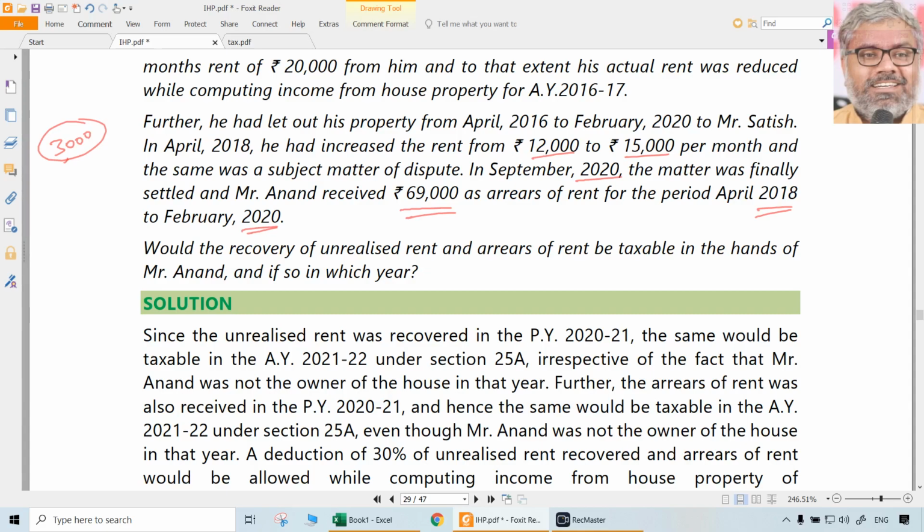When the owner has increased the rent, maybe the tenant went to court. After that, finally the court told that the tenant has to pay this rent to the owner. By the time the court gave the order, already the owner is not the owner. He sold the property.